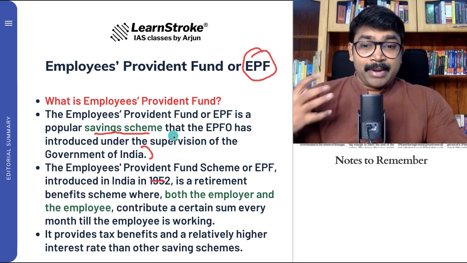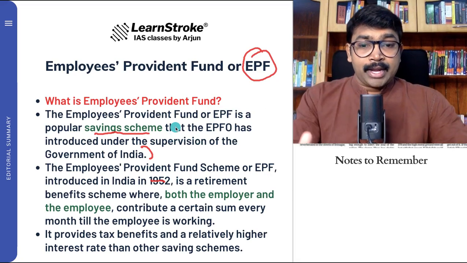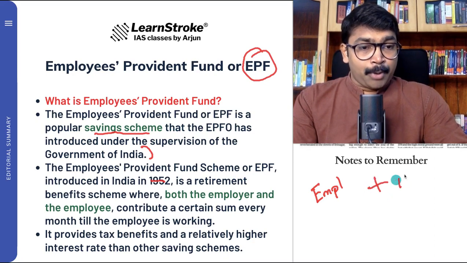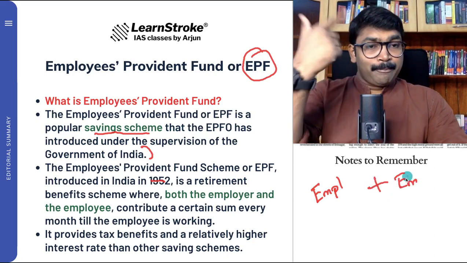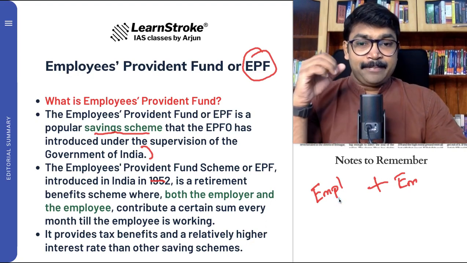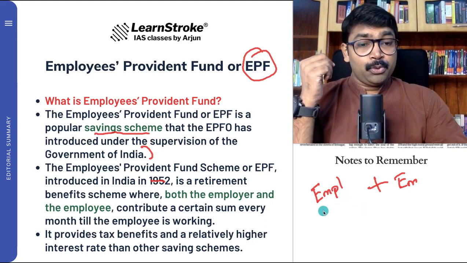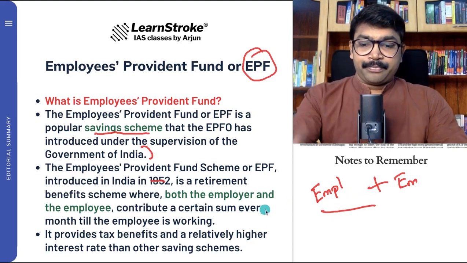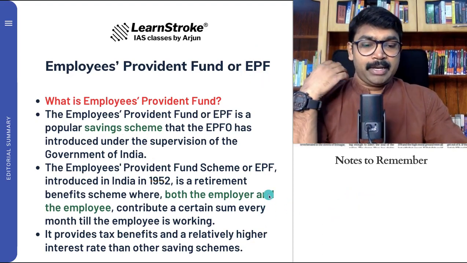It is a retirement benefit scheme where both the employer and the employee contribute. You contribute, your employer contributes, and at the end of retirement you get the provident fund, including the interest. So it is a contribution that is being made.